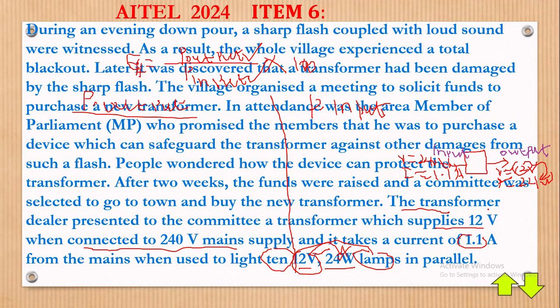What about when there are 10 lamps? Of course, if there are 10 lamps, we shall need to multiply this by 10. So it means that the power output, we already have it. You multiply 24 times 10. Now about the power input, do we have it? Not really.